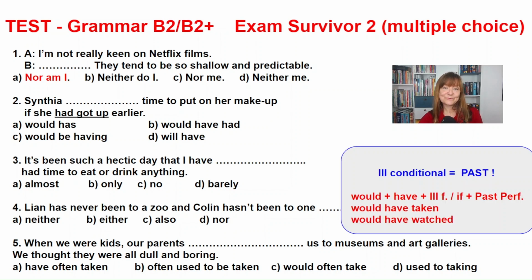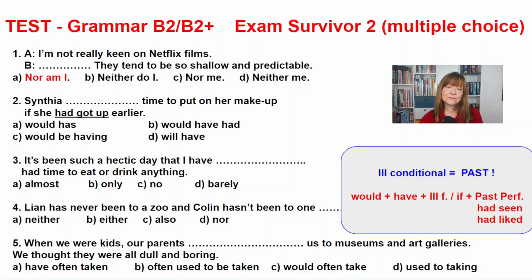And just a short reminder about the third conditional. It has two parts, obviously. Would have and the past participle, I mean the third form of the verb, is used in the result clause. For instance, would have taken, would have watched. And the past perfect is used after if. Had seen or had liked, for instance.